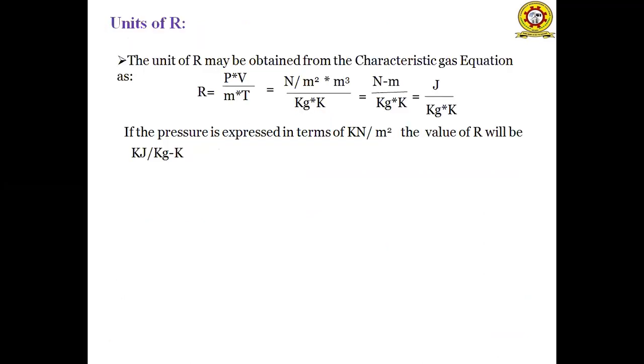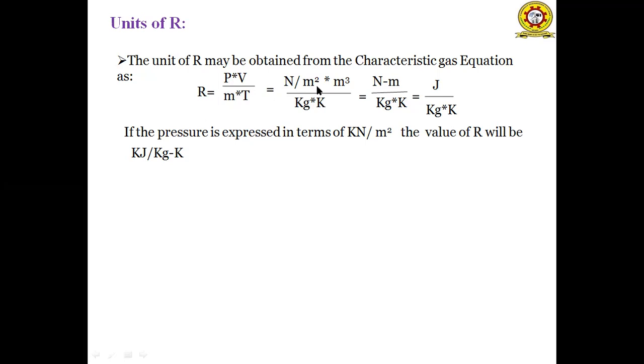Now the units of R. In the above equation, PV is equal to mRT, R is a constant. So that R is called the characteristic gas constant. Here we are deriving the units of the characteristic gas constant. We know the ideal gas equation as PV is equal to mRT. From that, R is equal to PV by mT. What are the units of the pressure? Newton per meter square. Volume unit is meter cube. And mass unit is kg. Temperature unit is Kelvin.